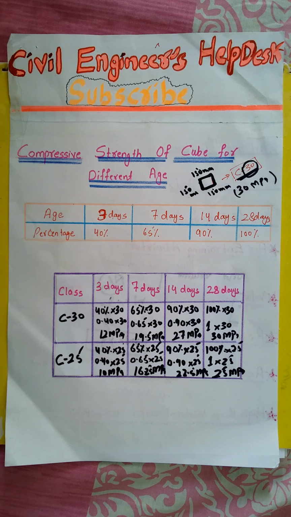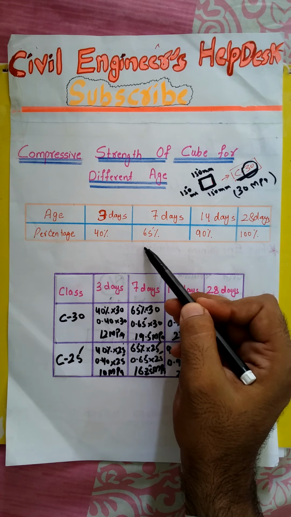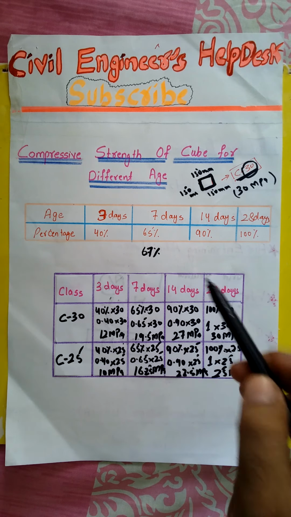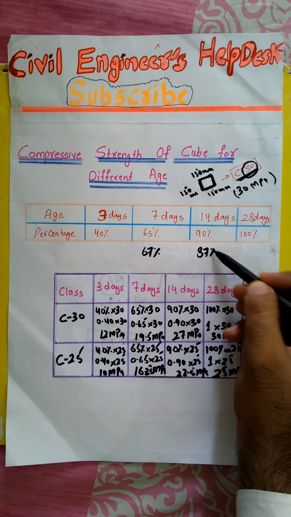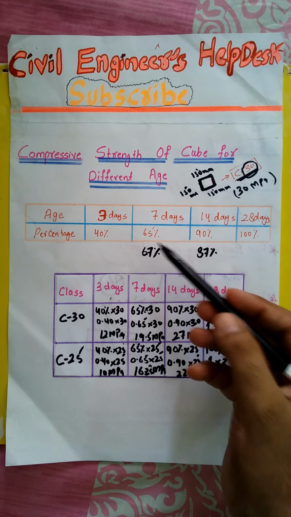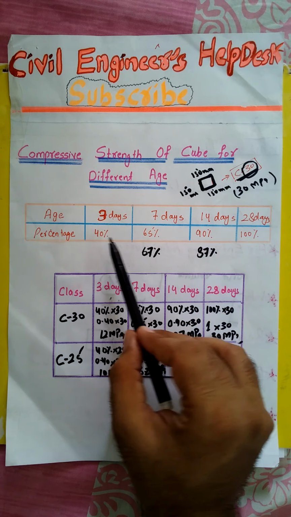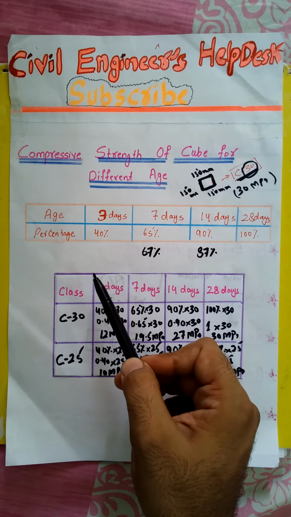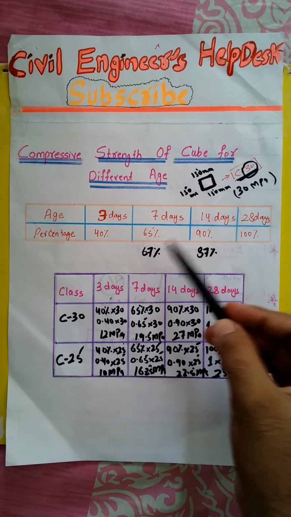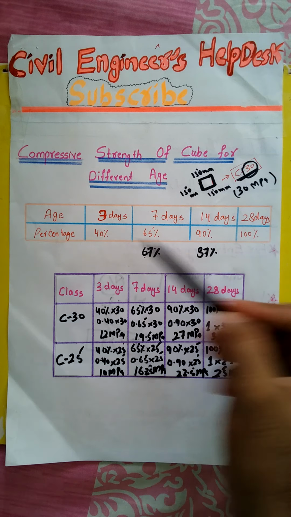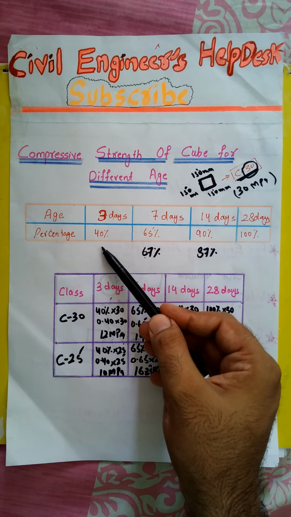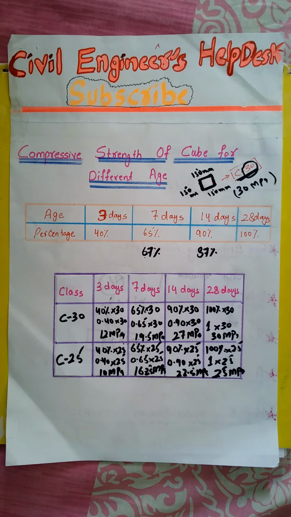One more thing viewers, you must know: in a few books, or if you search on Google, somewhere you will find these percentages for 7 days as 67%, and this will be 87%. Don't worry, these are very near values. ACI recommends these values, but in some other codes like the Indian IS code, they follow 65% for 7 days, and 38% for 3 days. So don't worry, it will not affect. If you remember this chart, it will be okay for any value anywhere in the world.